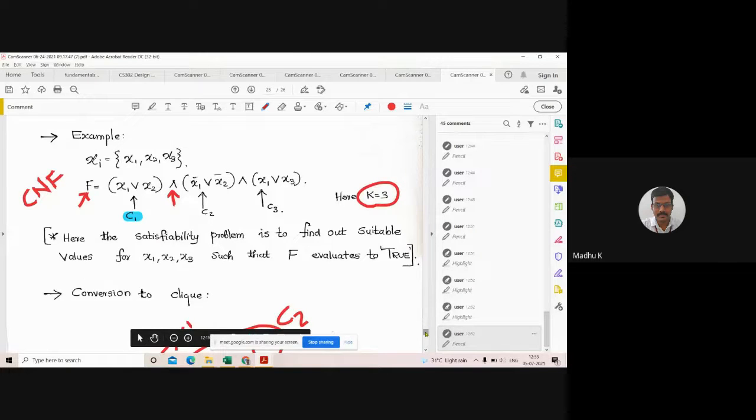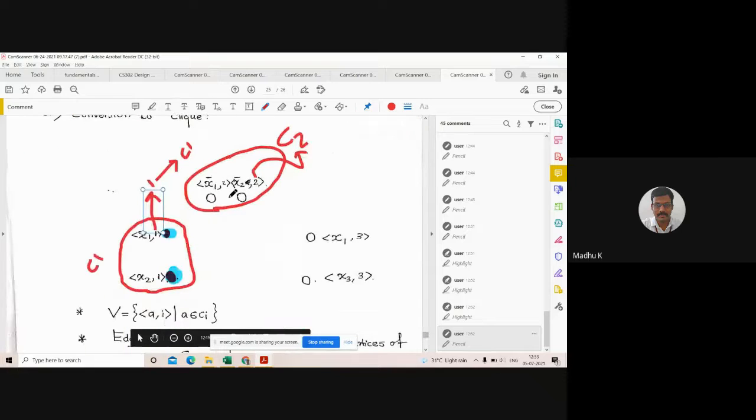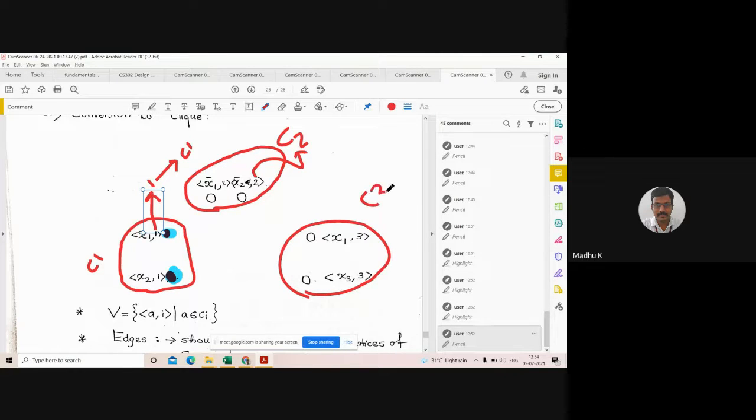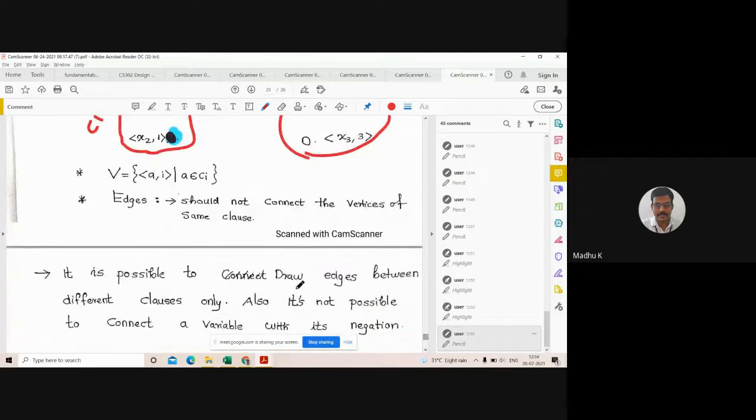Simple concept. Similarly, I will create two nodes for clause 3, which has x1 and x3. Then I will try to create edges.